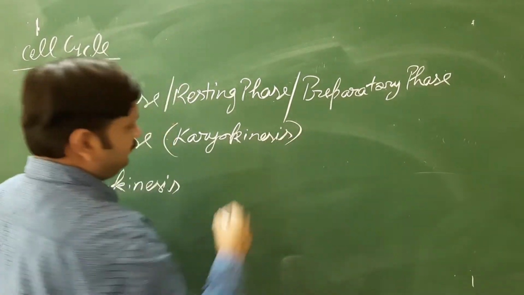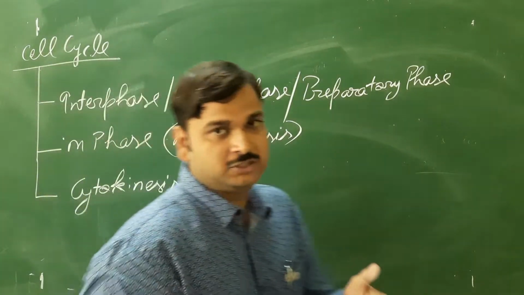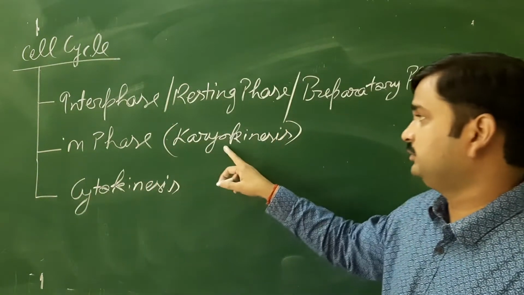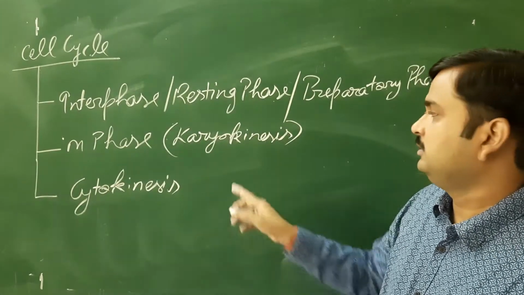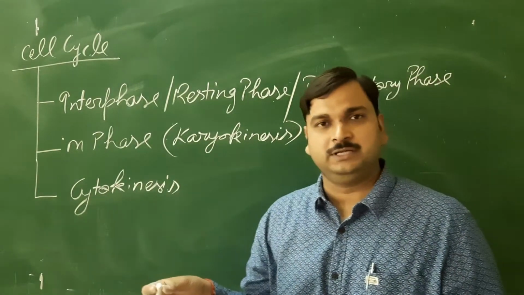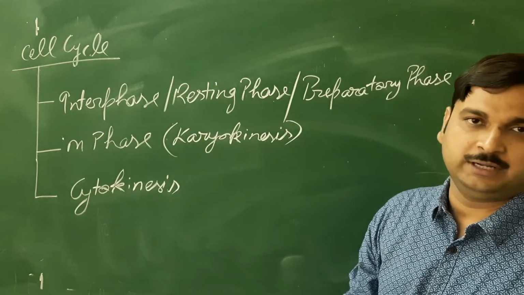What is the meaning of karyokinesis? Karyokinesis means the division of the nucleus. Karyo, this word has come from karyon. Kinesis means splitting off, so the splitting off of the nucleus. That is called what? Karyokinesis.